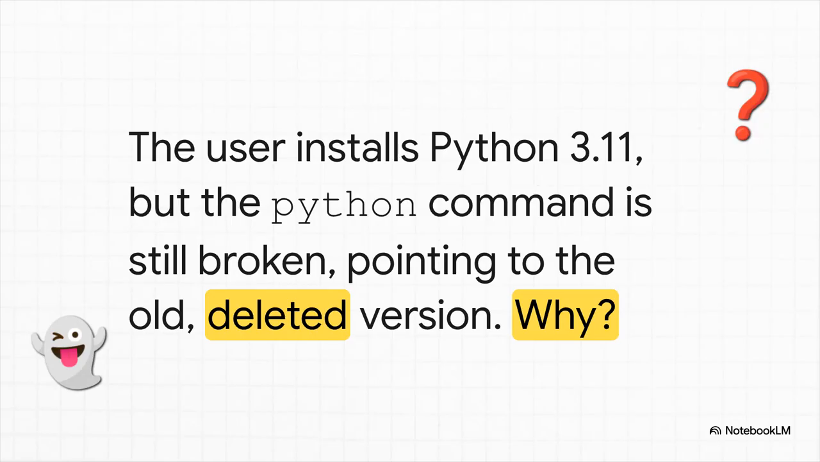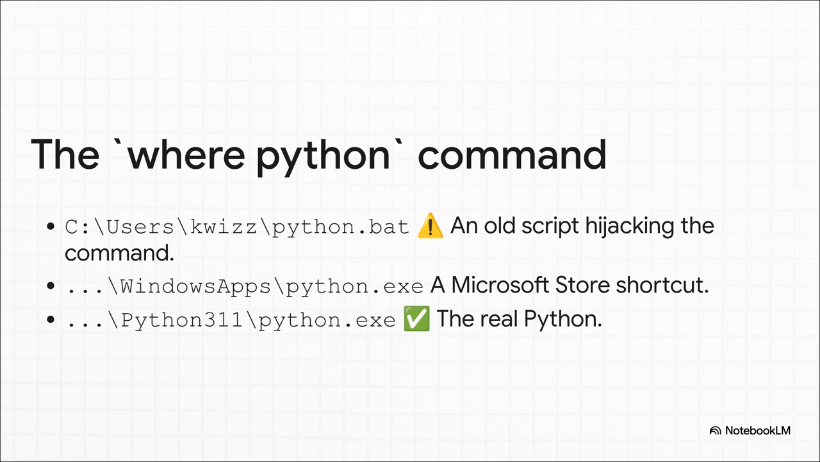Quiz uninstalled the old Python, they installed the new 3.11 version, and yet, when they type Python, the system is still trying to find version 3.9, a version that isn't even on the computer anymore. It's like the system is haunted. How is that even possible? Time to do some real detective work.